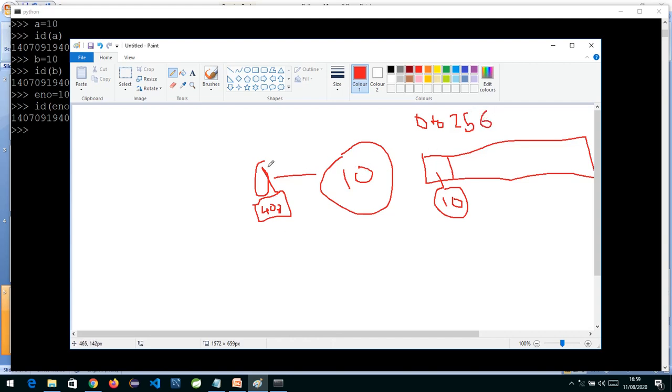So whenever you say a equals to 10, it will look in the list of objects which it has already created, and check whether 10 is there. If 10 is there, it is just going to return the reference back. It is not going to create a new object. So second time when I write b equals to 10, it will see that 10 is within the range of 0 to 256, and the same reference, suppose 408, is given to b also. So b is also holding the same reference, and a new object is not created.